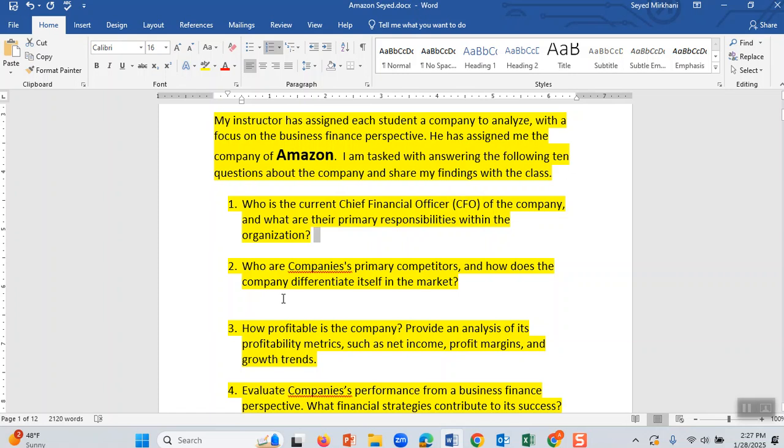Then our second question for ChatGPT is, who are the company's primary competitors? We want to know what competitors Amazon has. You all know Amazon is competing with, for example, Walmart, because both of them are retailers. Therefore, ChatGPT will go and find the answer and put it here for you.